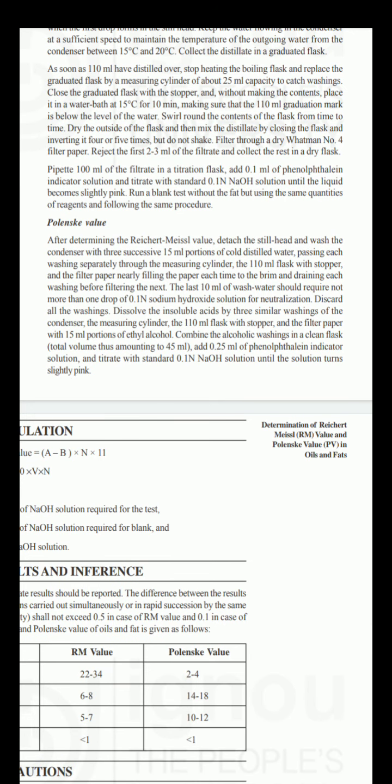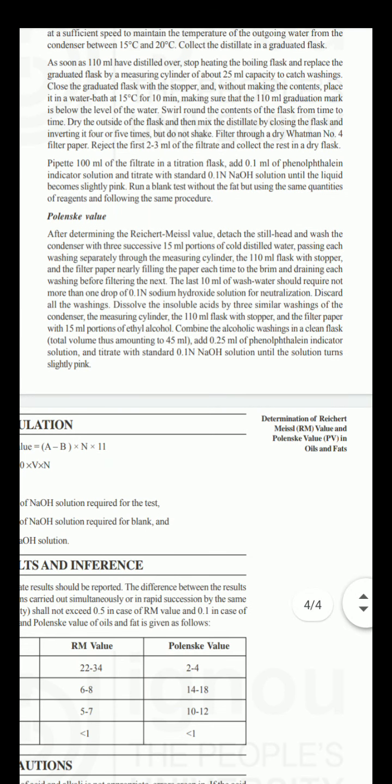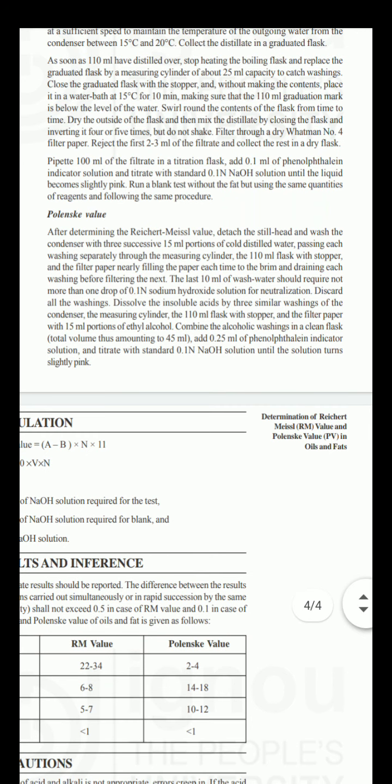Again dry the outside of the flask, then mix the distillate by closing the flask and inverting it, as we have just seen. Then filter through dry Whatman number 4 filter paper. Reject the first 2-3 ml of filtrate and collect the rest in a dry flask.